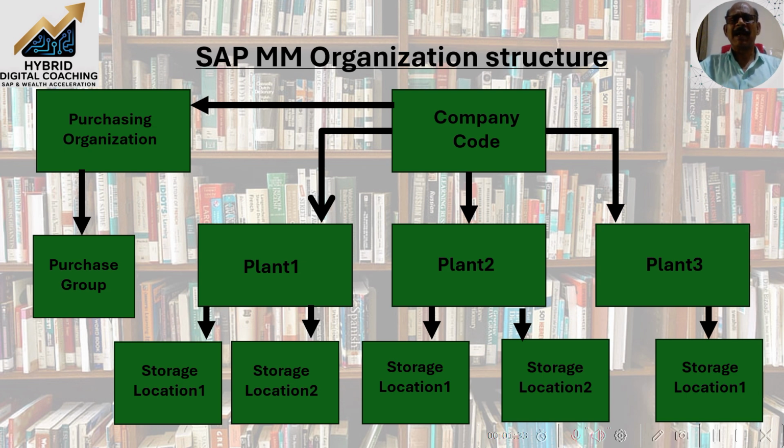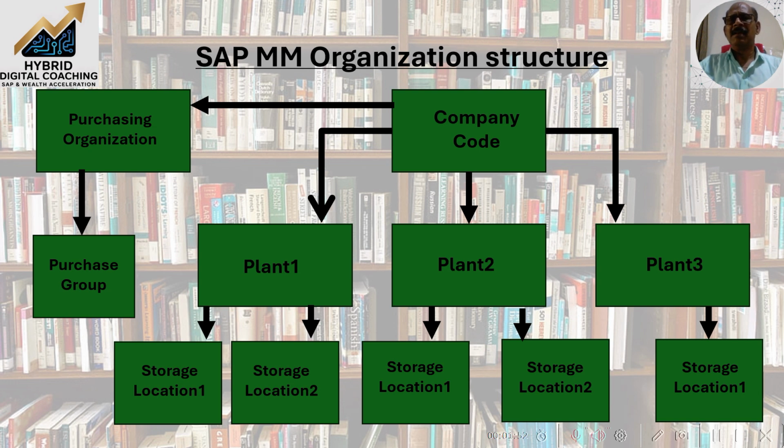In those plants, we will be having storage locations. Under each plant, there may be n number of storage locations, which is where the physical materials are stored. The physical materials, in the sense, are materials according to the material types.